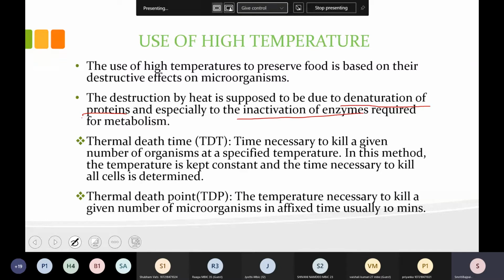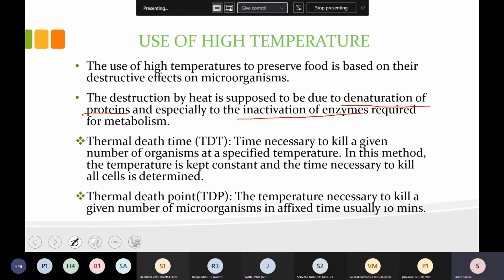So this high temperature is denaturing the protein and inactivating the microbial enzyme. So the microbial activity will be reduced, their growth and metabolism will slow down, or they will be killed. By this, high temperature can be used as a preservation technique.